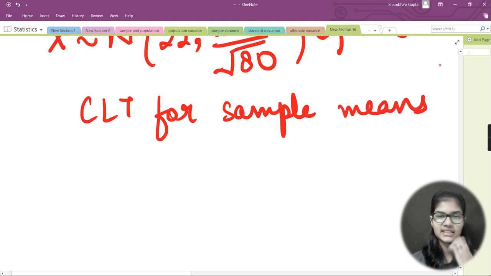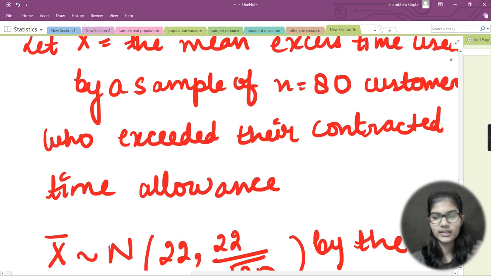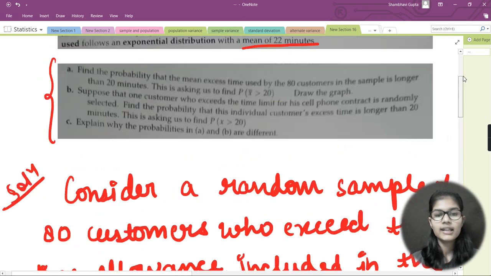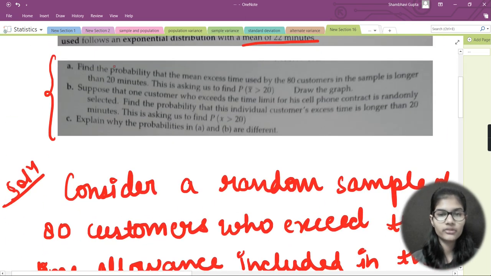Now this is the whole idea about the question which you are having. The next thing we need to do is that I have several parts in this question, and I just need to solve those parts. So A, B, and C are the three parts which I have here. Now my first part says, find the probability that the mean excess time used by the 80 customers in the sample is longer than 20 minutes.